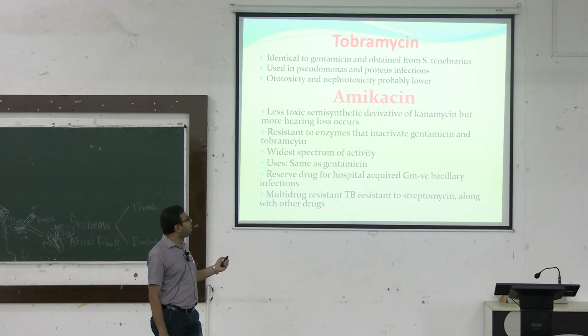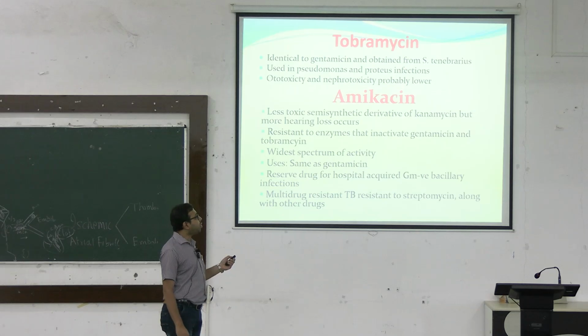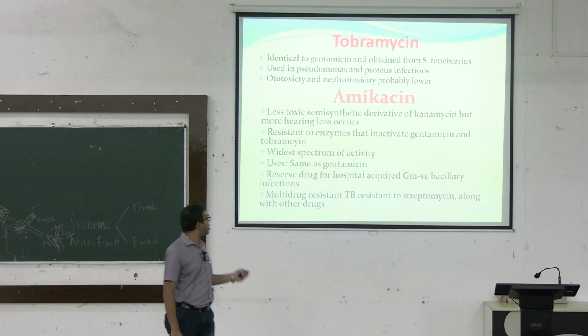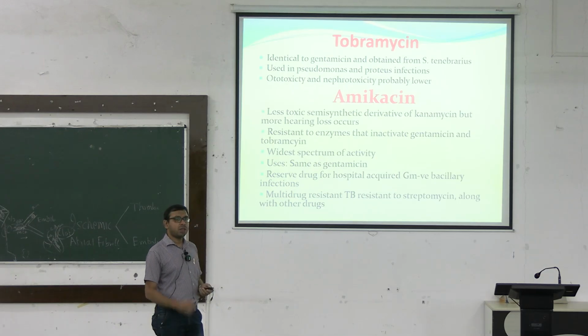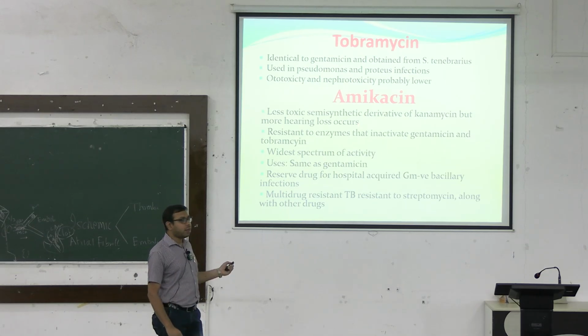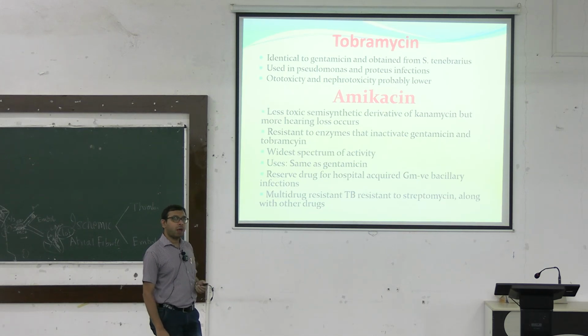Tobramycin is identical to gentamicin, obtained from Streptomyces tenebrarius, used mainly in different types of Pseudomonas and Proteus infections, and ototoxicity and nephrotoxicity is somewhat lower. Amikacin is a somewhat newer one whose adverse effect is also somewhat lesser. It is a less toxic semi-synthetic derivative of kanamycin, but more hearing loss happens.